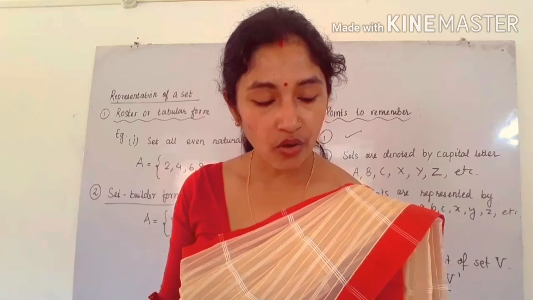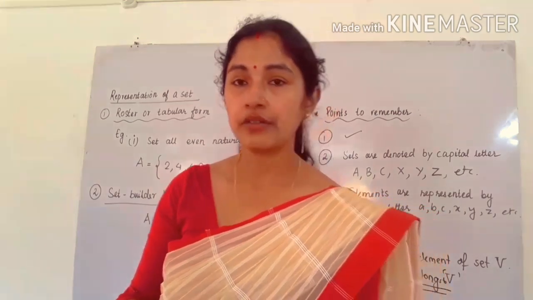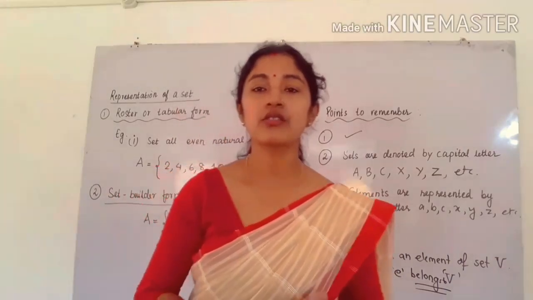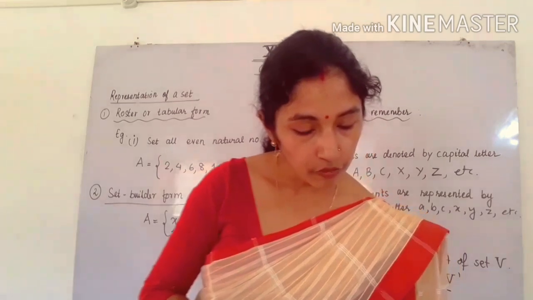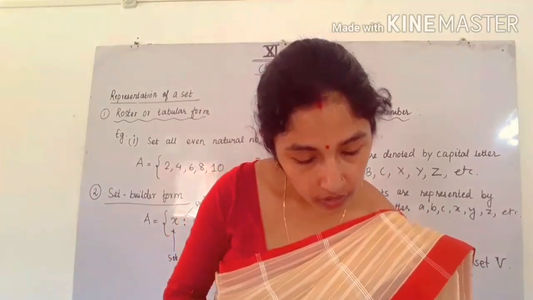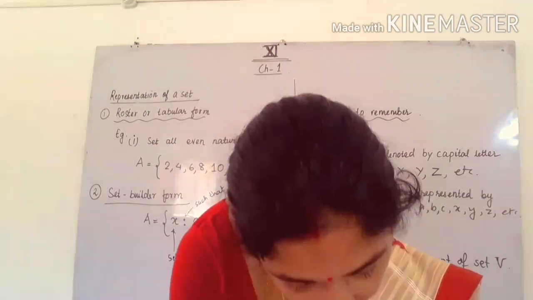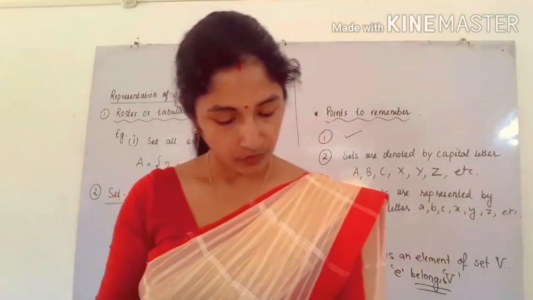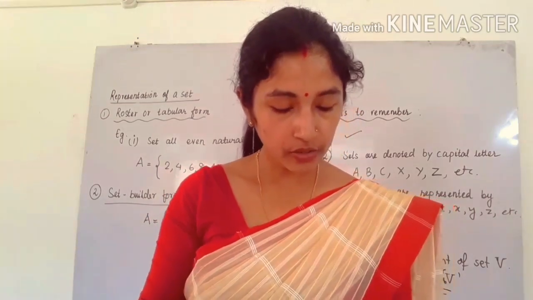Same reason. Next, the collection of all boys in your class. This will be a set because this is well defined. Next is the collection of all natural numbers less than 100.